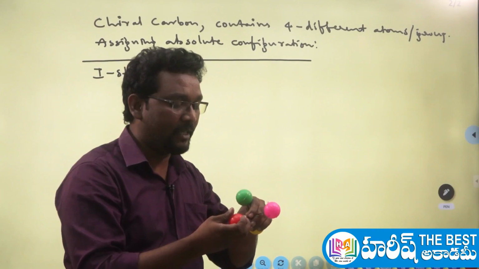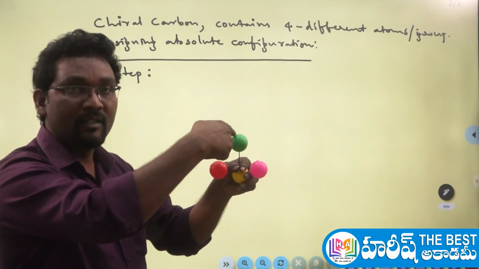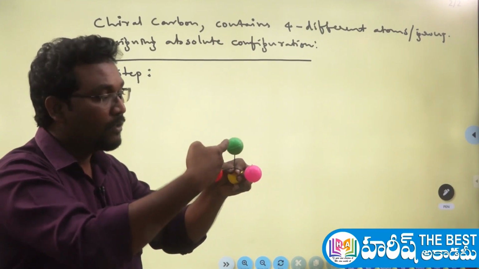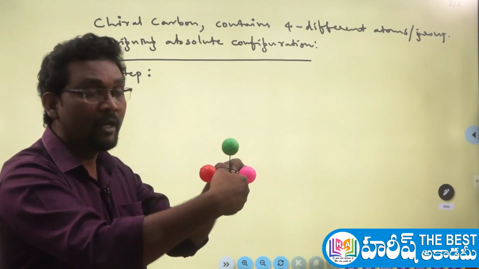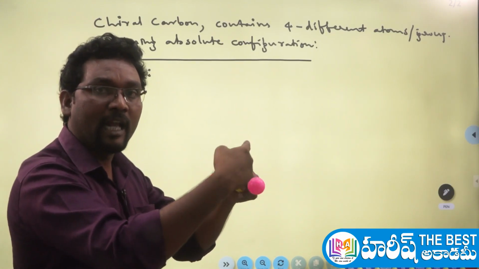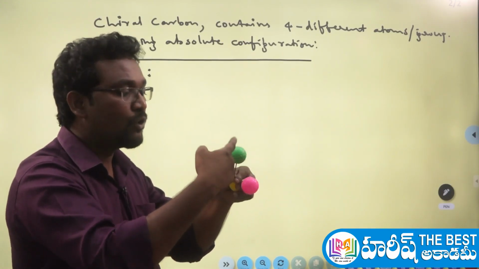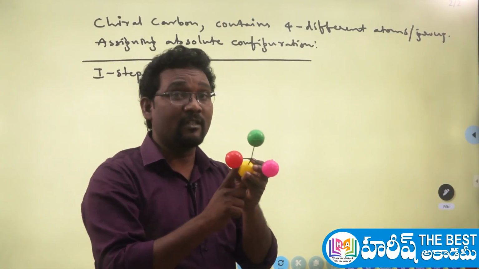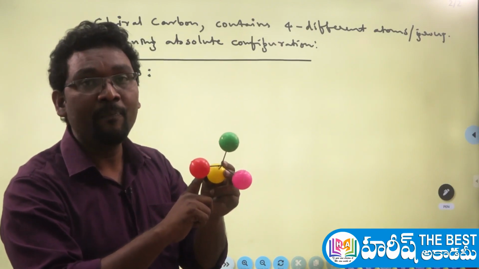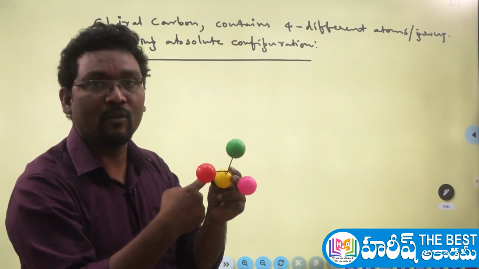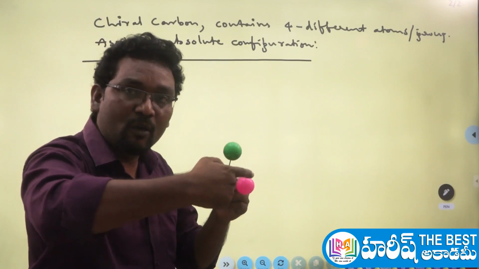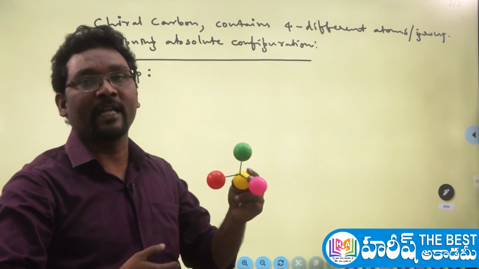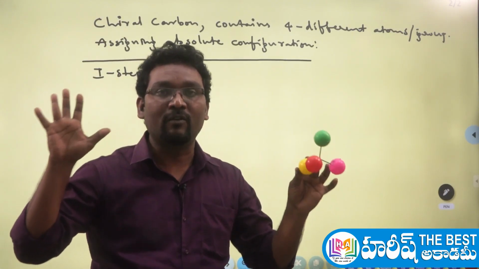Now you can see that the green color is the first priority group, red is the second, and this one is the third priority group. Now view the molecule from first to second, second to third. How is our eye direction rotating? Anti-clockwise. So whenever the eye direction is rotating in the anti-clockwise manner, and this is a compulsory condition, you have to observe the molecule from the opposite side of the fourth priority group. In that case, clockwise rotation represents R configuration, and counterclockwise or anti-clockwise represents S configuration. This is what we have to do.